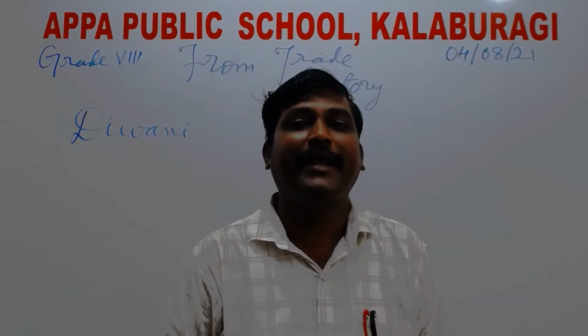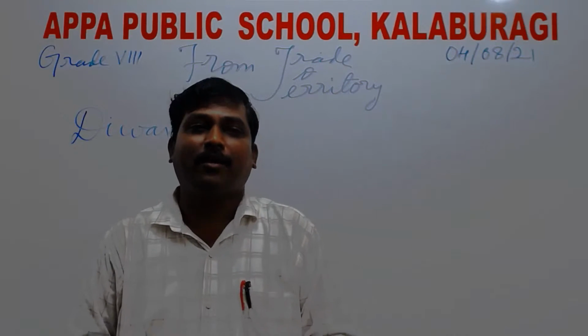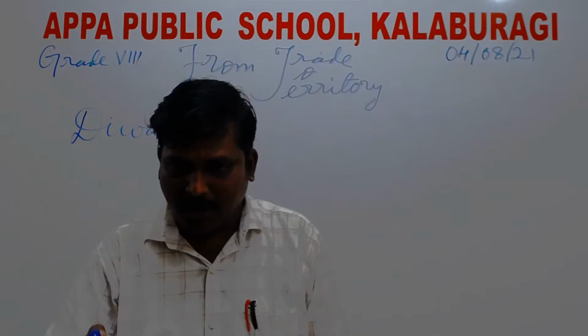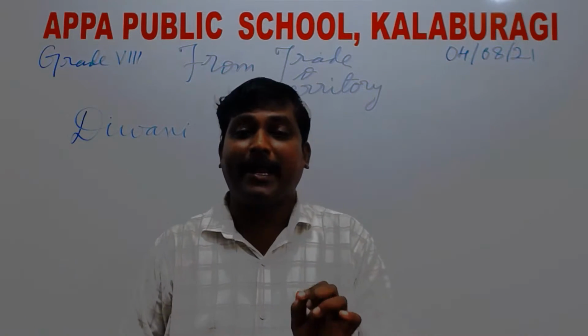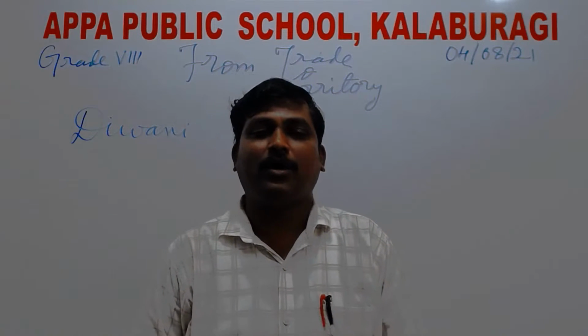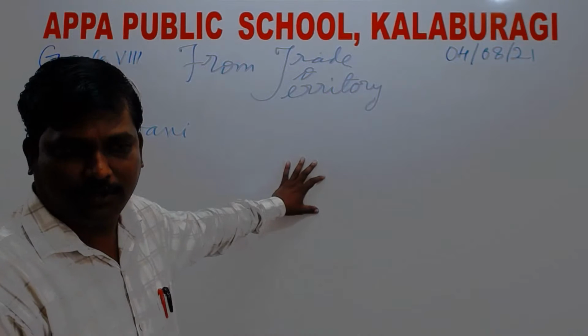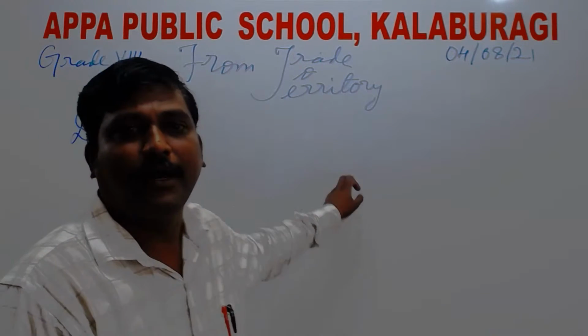Britishers started to rule independently, maintaining their military and officers, paying salaries, and trading on their own with the revenue they collected from Bengal, right? Bengal was a very huge state, a huge place. It was a presidency also. Bengal was a presidency, as you will learn in the coming lessons.